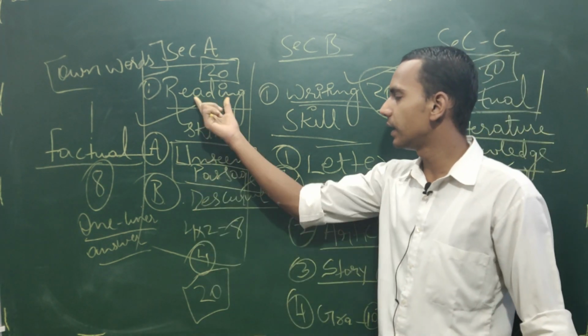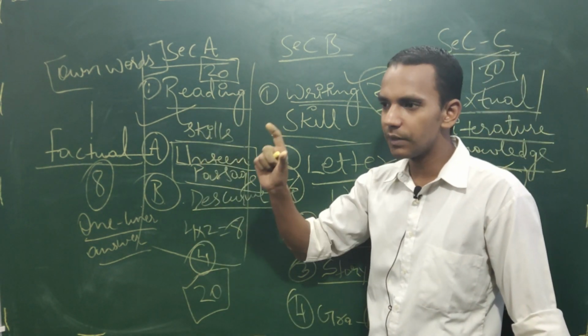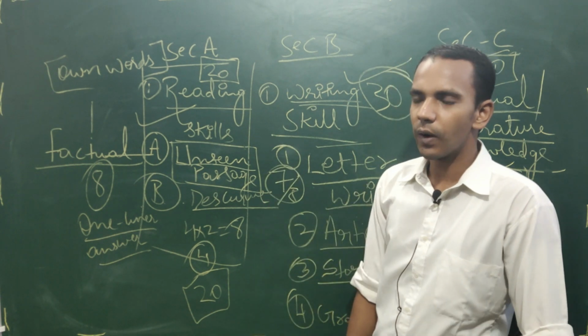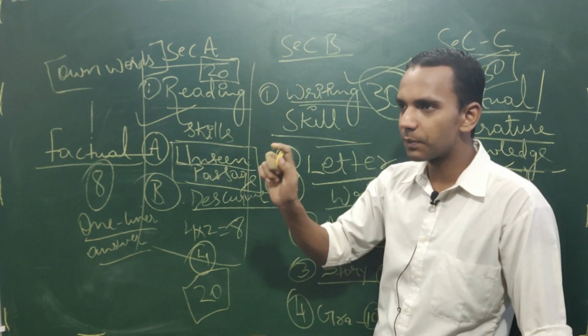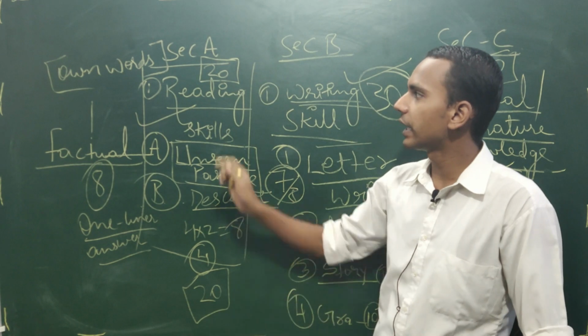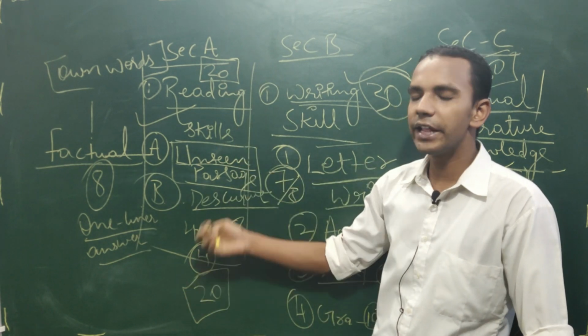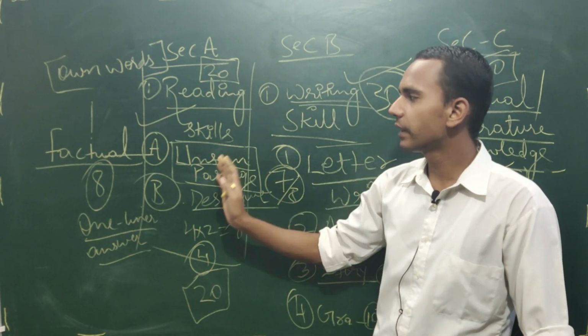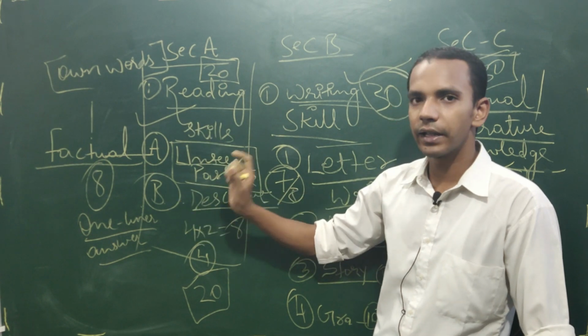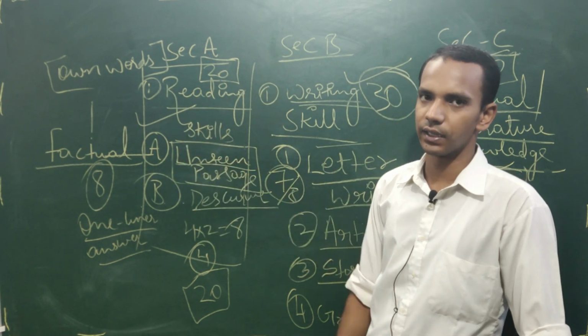Then we discussed the reading section, what the scheme of examination is, and what the CBSE board is expecting from the children: that they are able to read any piece of writing, understand it, and give the answers correctly.